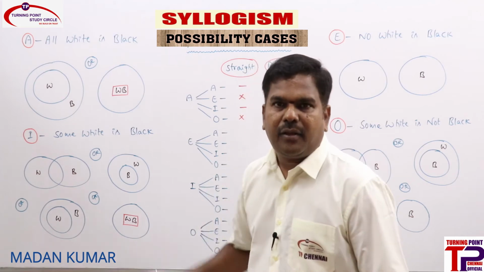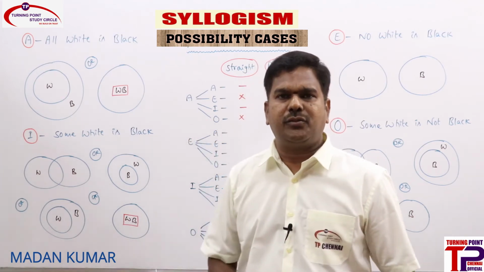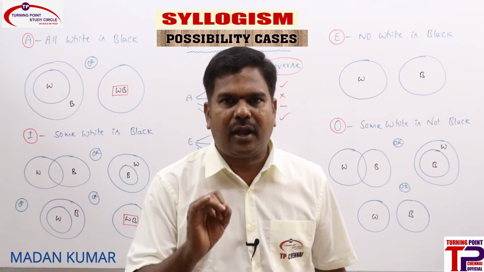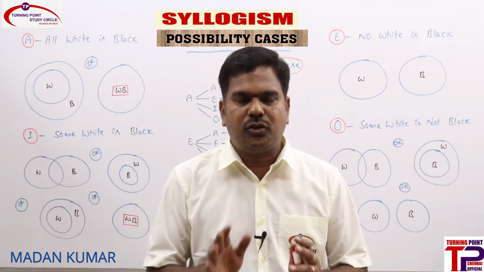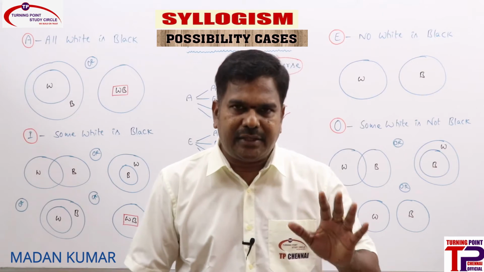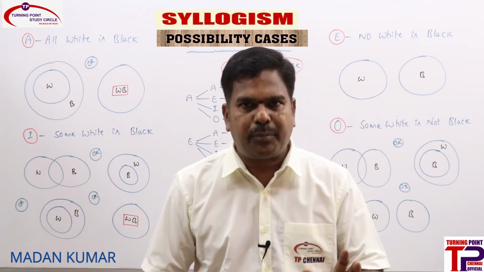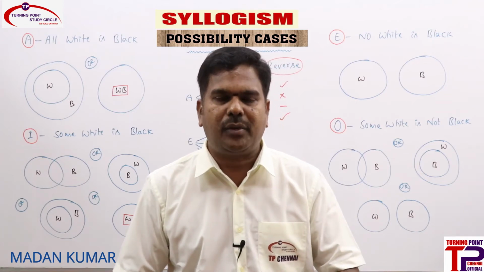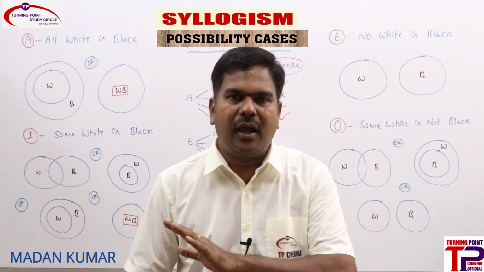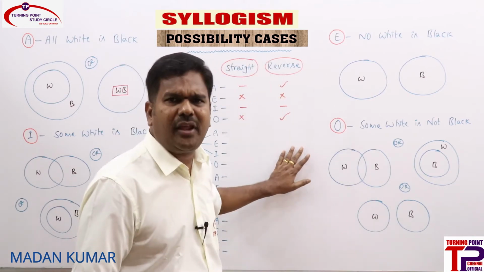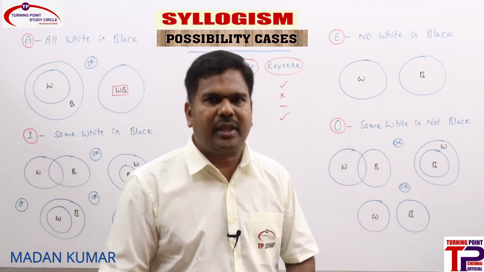Now are you clear? For A statements, what are all the possibilities we have? Only two possibilities: A reverse and O reverse. That's it. So just remember, whenever an A statement is there, A reverse is a possibility and O reverse is a possibility. Other than that, no other statements have possibilities. Are you clear? Very simple, and easily we can remember.